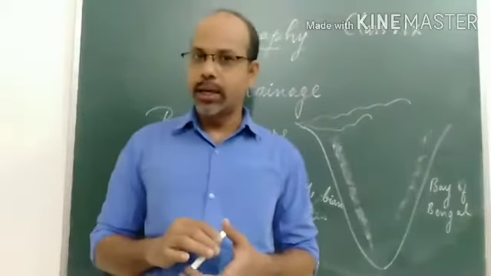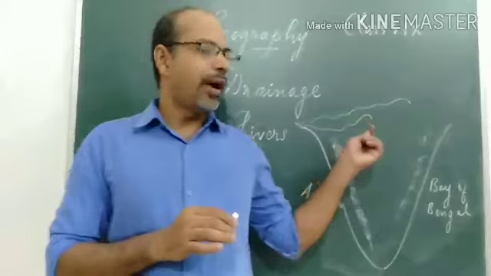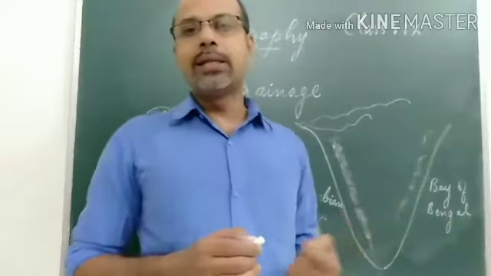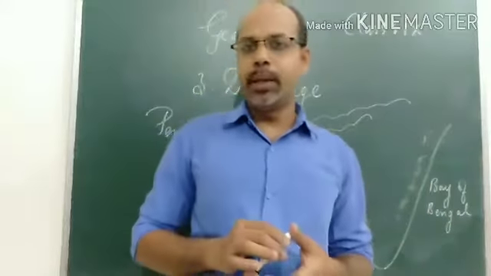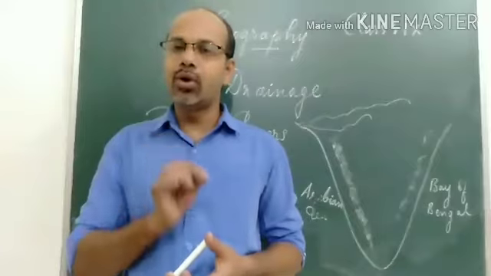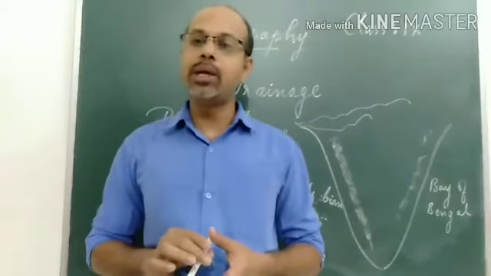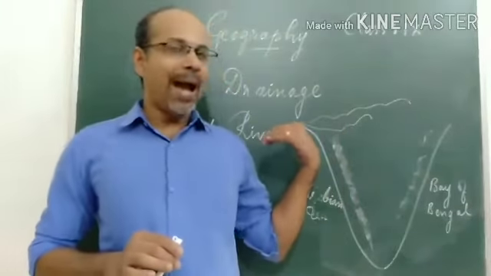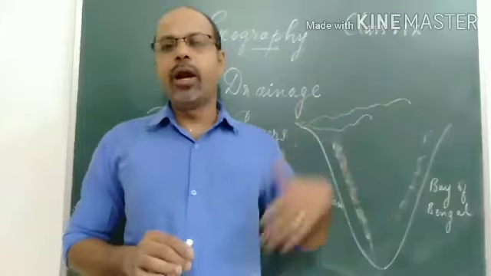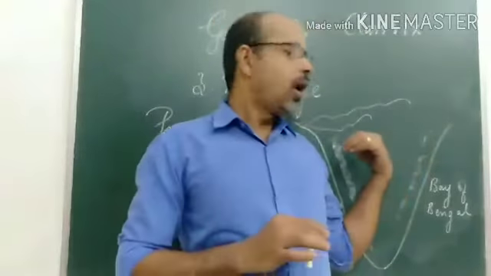Its originating place is in Madhya Pradesh only, in Baitul district. The Tapi originates from Baitul district, flows parallel to the Narmada river and drains into the Arabian Sea.